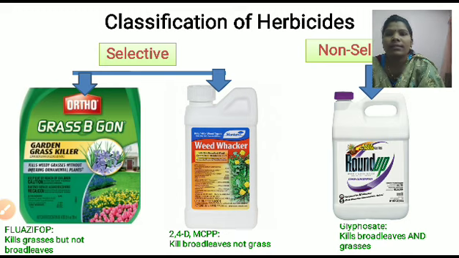And the second type is non-selective. Examples of non-selective herbicides are glyphosate, which is useful for destroying or killing all types of grasses or all types of plants. That means this herbicide is useful for destroying the plant, the weeds, and also our wanted crop.